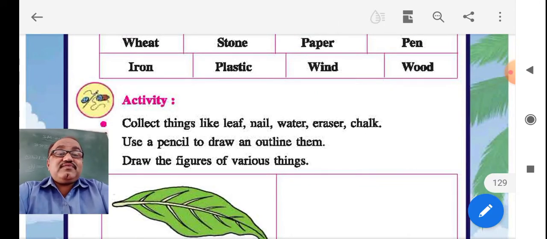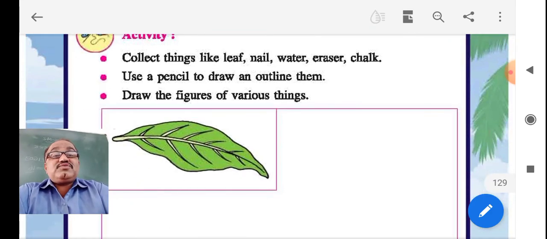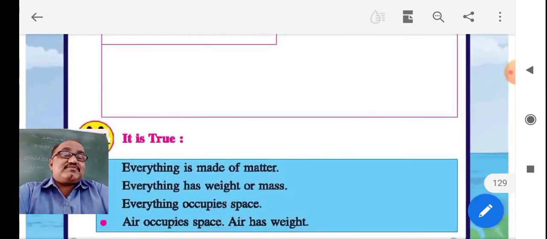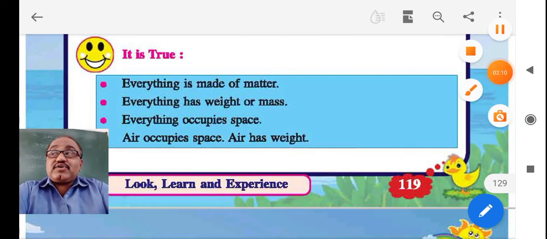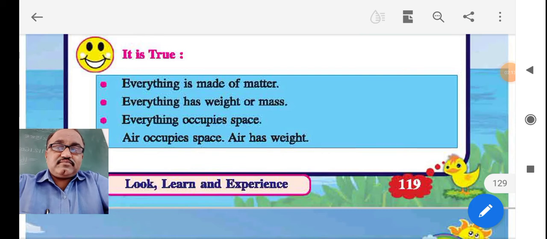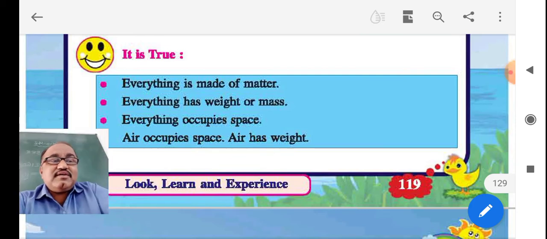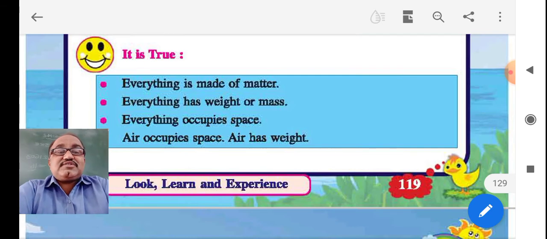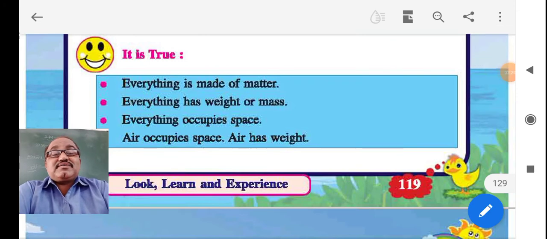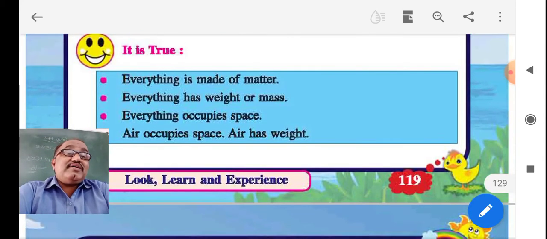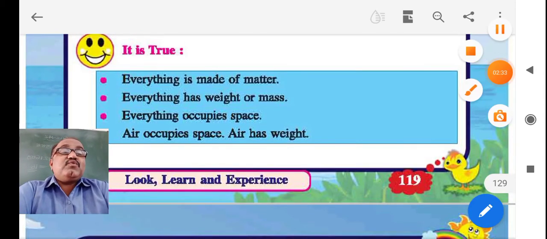Collect things like a leaf, nail, water, eraser, and chalk. Use a pencil and draw an outline of them, draw the figure of the various things. So, after talking these points, we can see that it is true that everything is made of matter, everything has a weight or a mass, everything occupies space. Air occupies space and air has a weight.